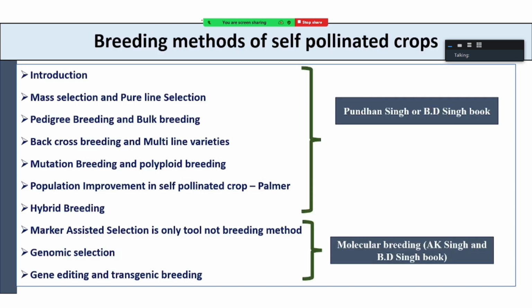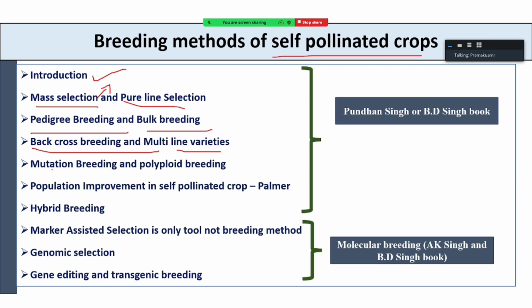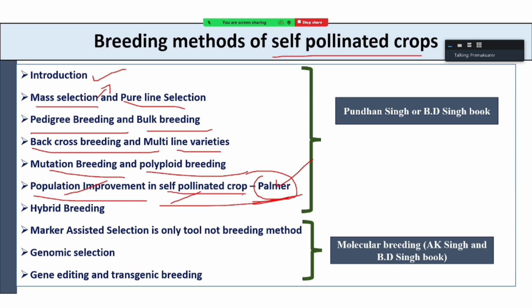Then what are the different breeding methods for self-pollinated crops? Introduction is the oldest method, and mass selection is also an oldest method, then pure line selection, pedigree breeding, bulk breeding, backcross breeding and multiline varieties, mutation breeding, polyploid breeding, and population improvement for self-pollinated crops. Actually, it is repeated many times. Who gave the population improvement in self-pollinated crops? The scientist Palmer gave this concept. You can use recurrent selection in self-pollinated crops also. He first explained that.